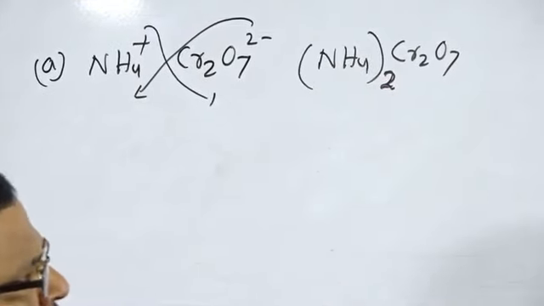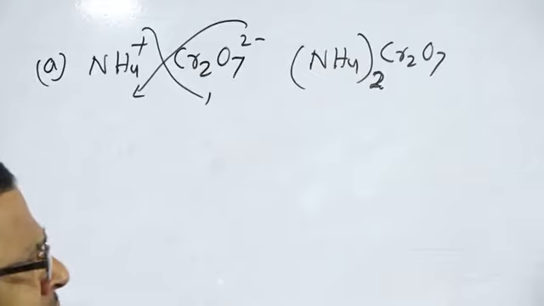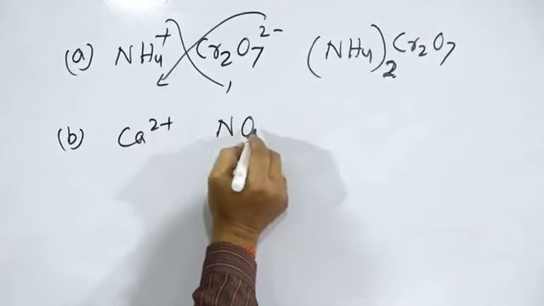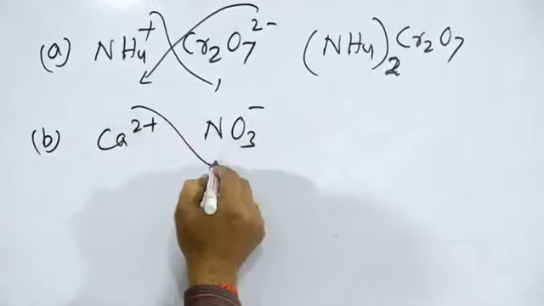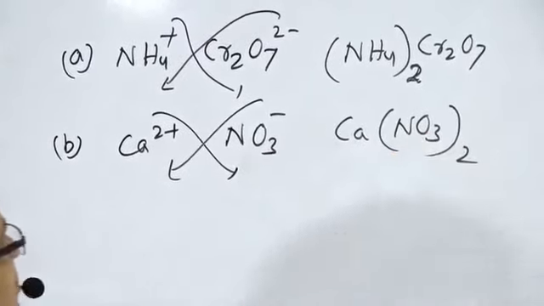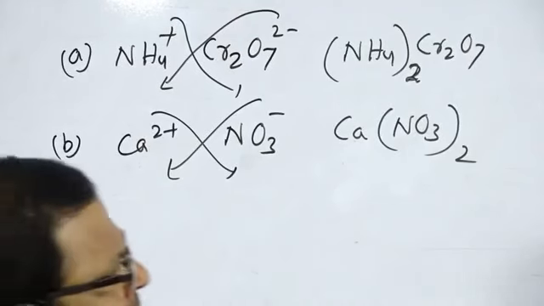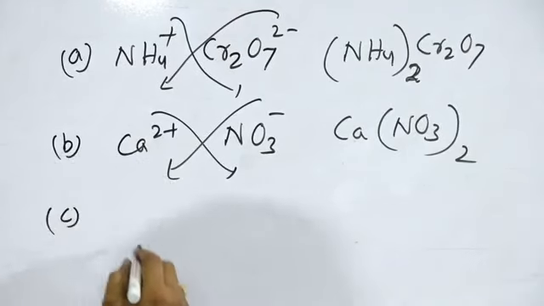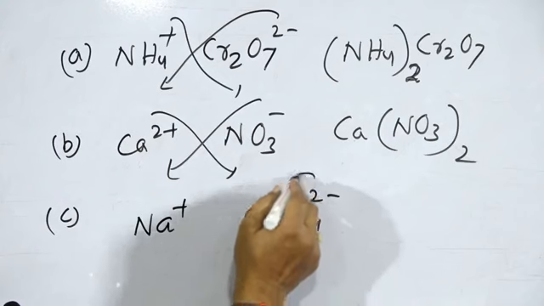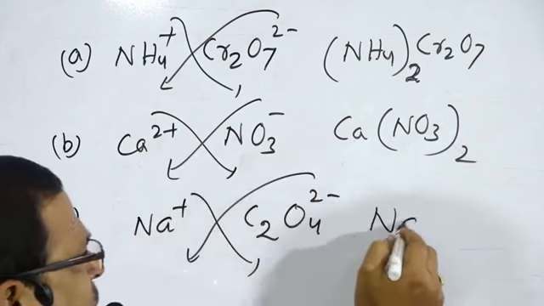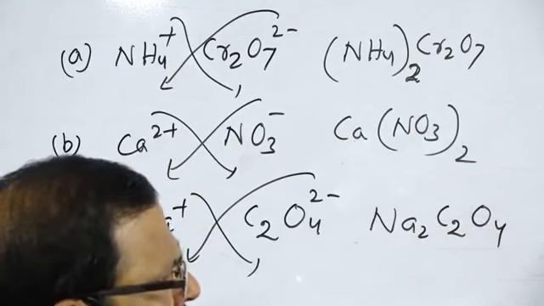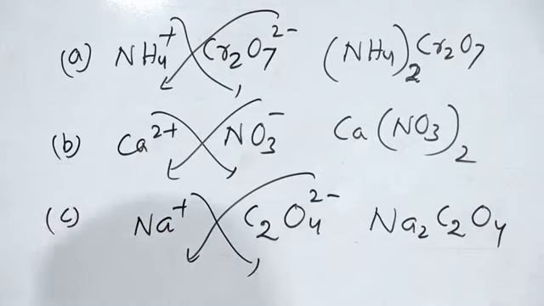So, ammonium dichromate. Second one, calcium nitrate. B is calcium Ca2 plus, nitrate NO3 minus. So 2 multiplied, 1, Ca(NO3)2, calcium nitrate. C, that is sodium oxalate, sodium Na plus, oxalate, that is C2O4 2 minus. So the formula will be Na2C2O4, sodium oxalate.